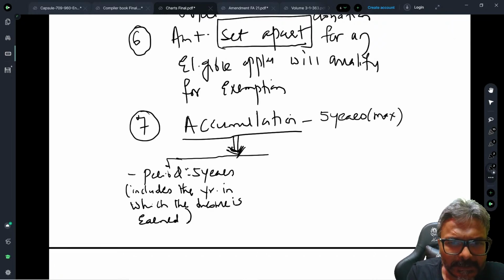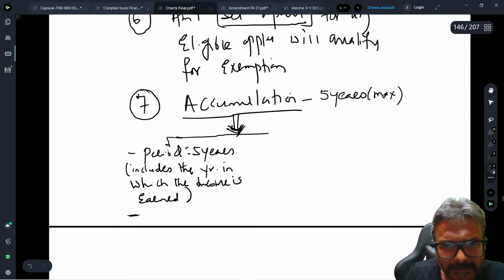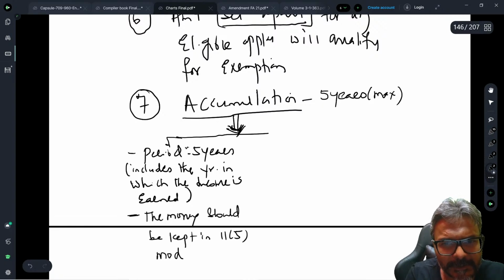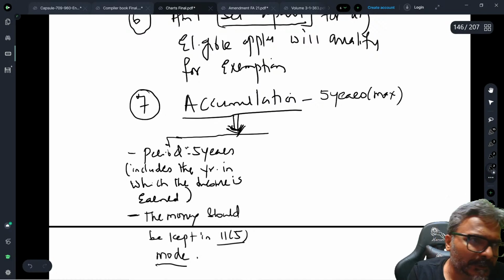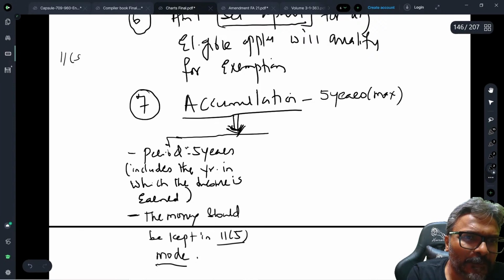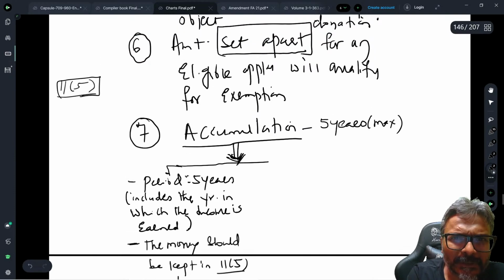That is the point. The second one, students, in this context: the money should be kept in 11.5 mode. What is 11.5 mode? The government securities. 11.5 mode is government securities. So can I conclude, students, in this case, with the 6 point? Which one is the 6 point?